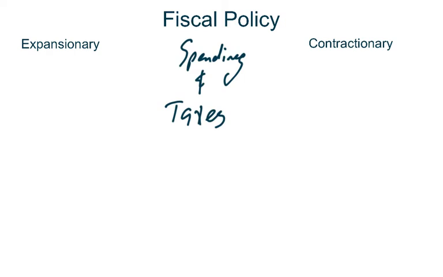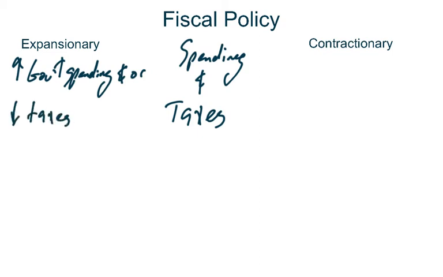If the economy is in a recession, they want the economy to grow, they will implement expansionary fiscal policy. And since we want the economy to start growing once again in a recessionary economy, we can increase our government spending and, or sometimes they do both, decrease taxes.